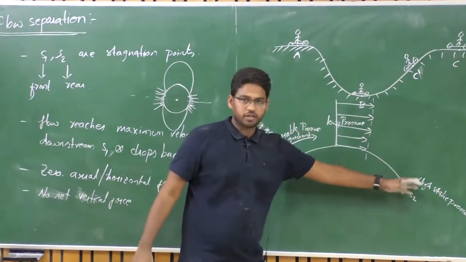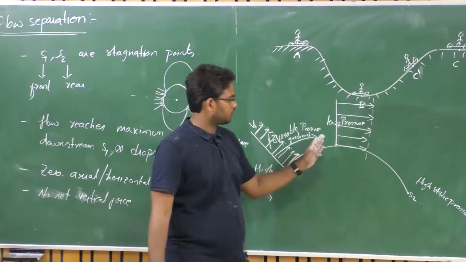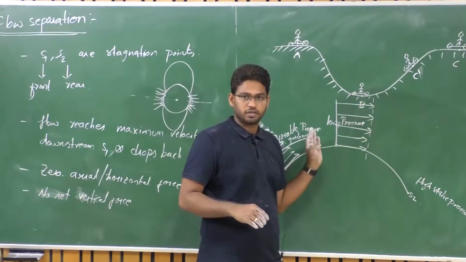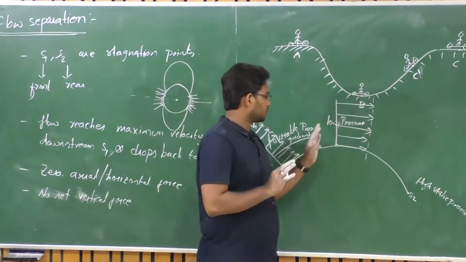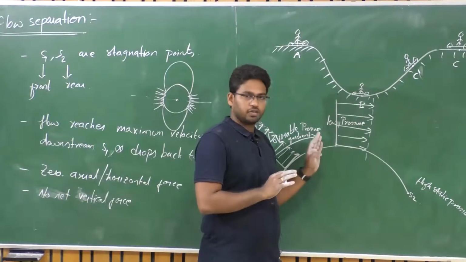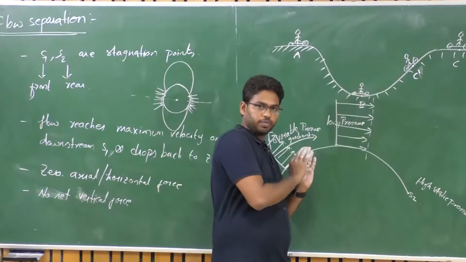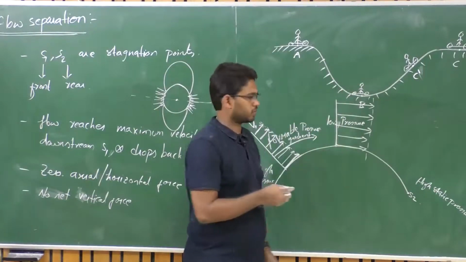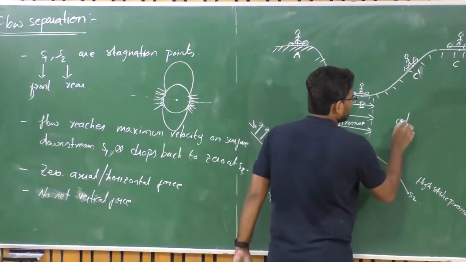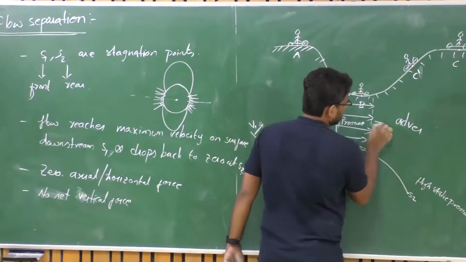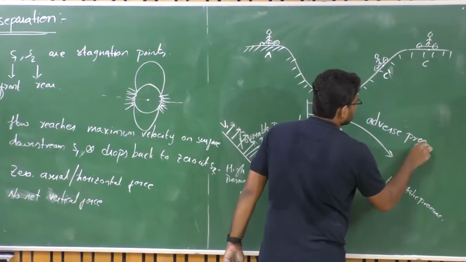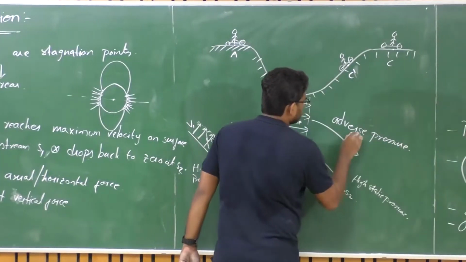So we have high pressure here and low pressure, because of which the fluid retards, isn't it? It's an adverse flow condition. Here the fluid is trying to push itself from low pressure to high pressure, right? Which is an adverse pressure condition for us, known as adverse. So this particular direction is adverse pressure gradient.